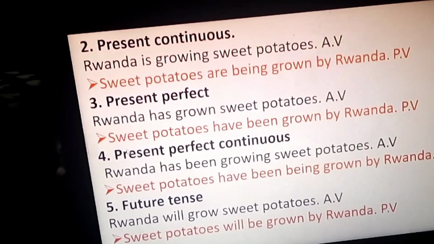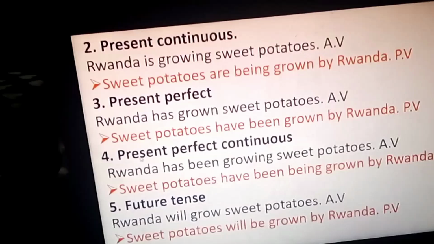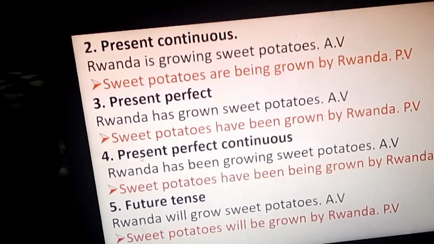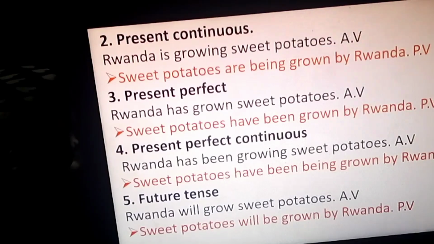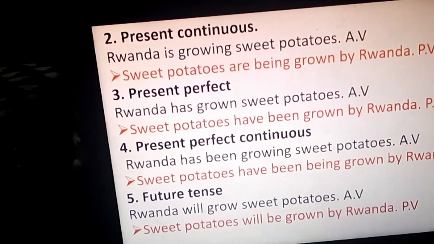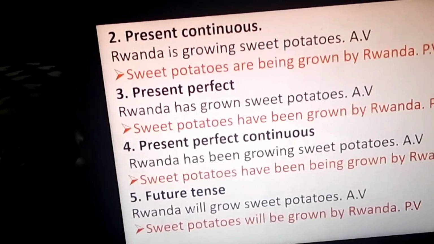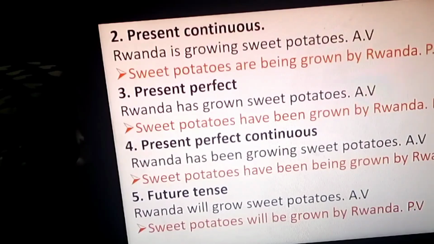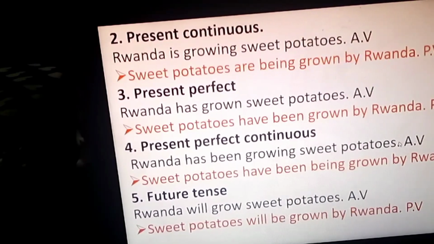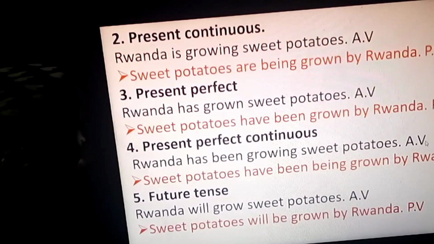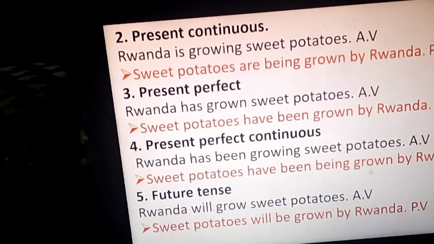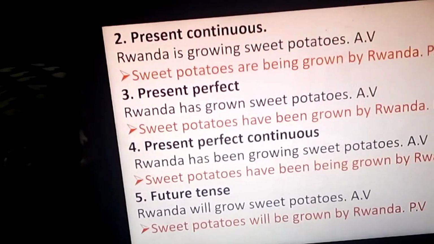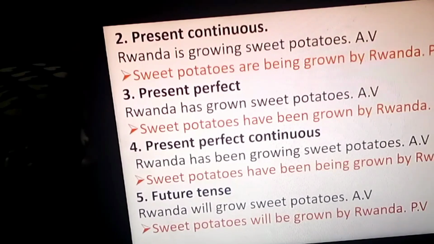Next, number 4, to finish all present, perfect continuous. Here we have a sentence like Rwanda has been growing sweet potatoes. Active voice. Sweet potatoes have been being grown by Rwanda. Passive voice. Very easy.